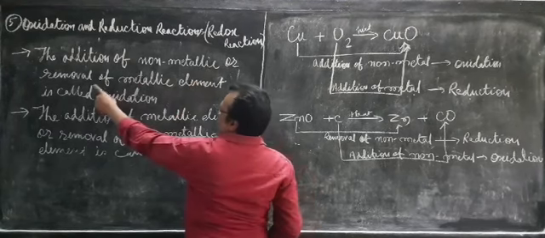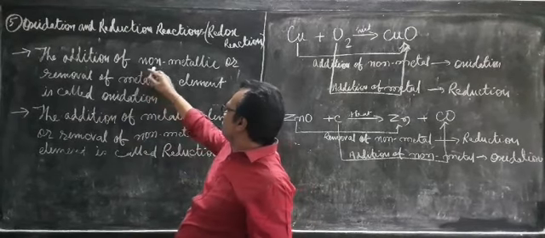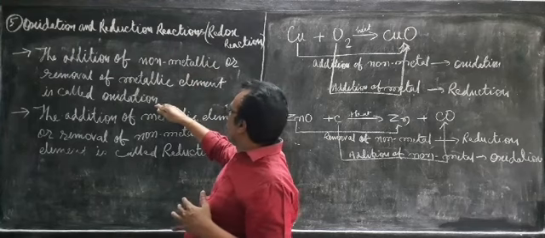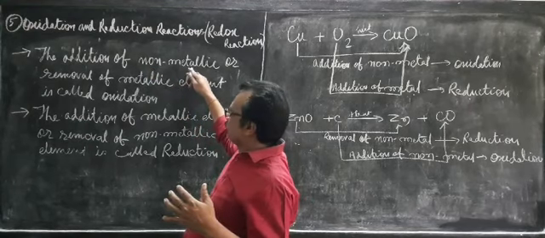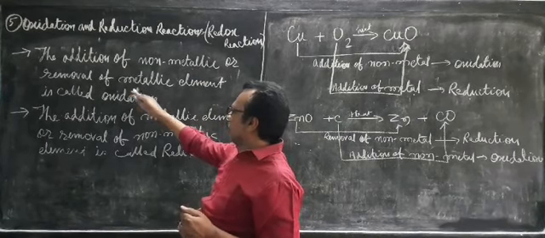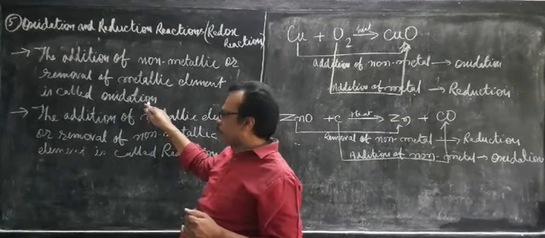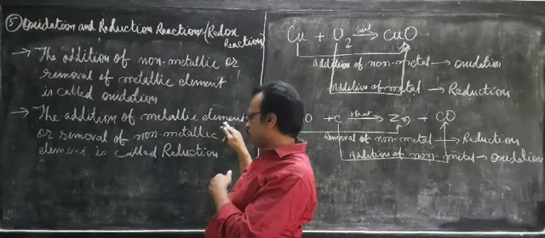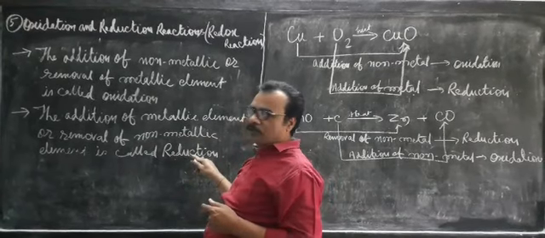Addition of non-metallic or removal of metallic element is called oxidation. That means if the non-metallic character increases, non-metallic concentration increases, then it is called oxidation. And if the metallic character decreases, then it is called oxidation. In the same way, if the metallic element increases, then it is called reduction. If the non-metallic character decreases, then it is called reduction.